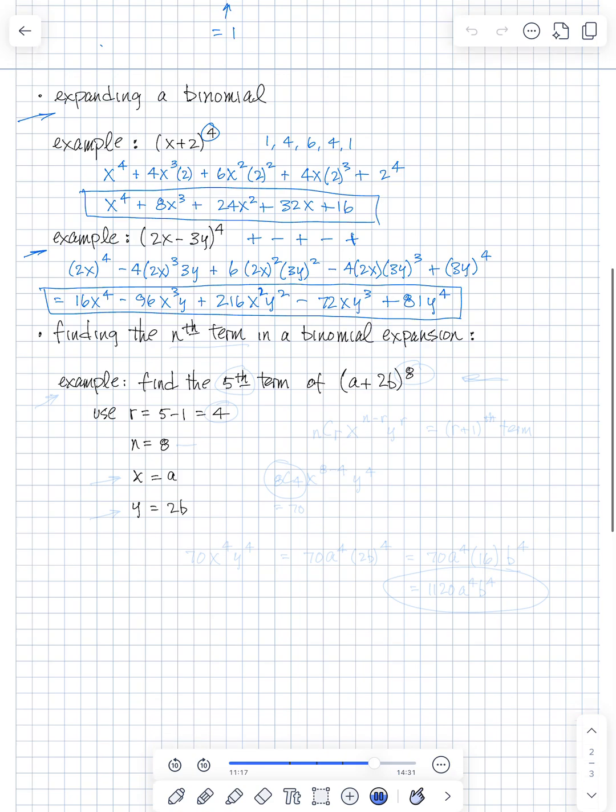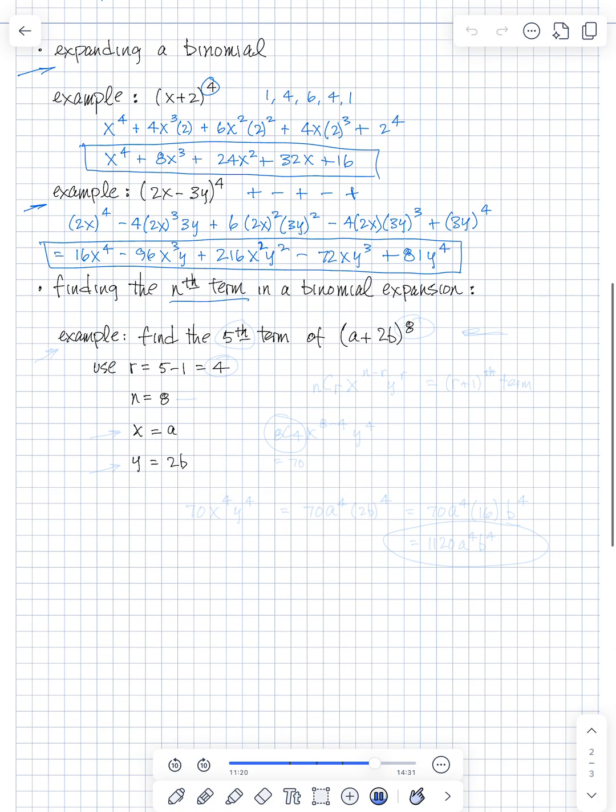Okay, the last example, we're going to be finding the nth term of a binomial expansion. So here's our example: finding the 5th term of a plus 2b to the 8th power.